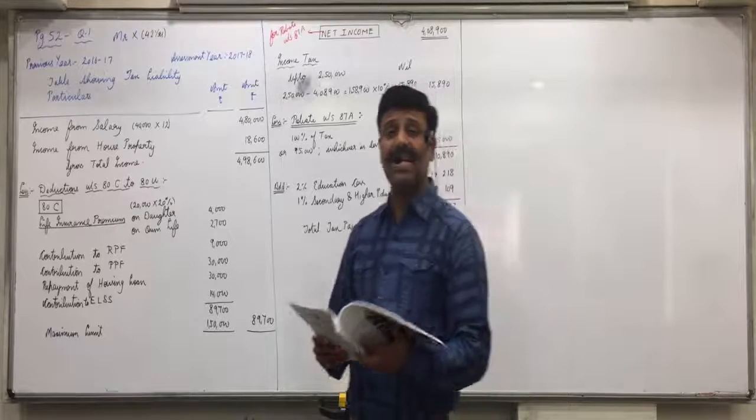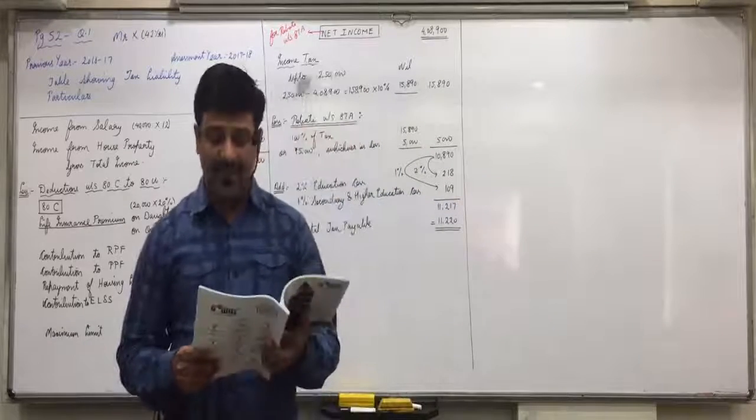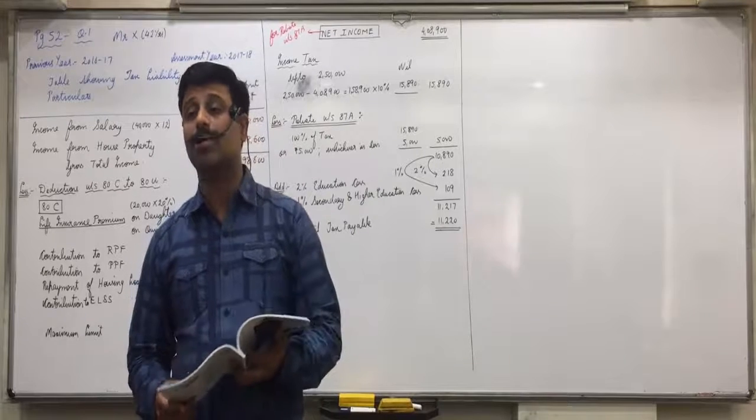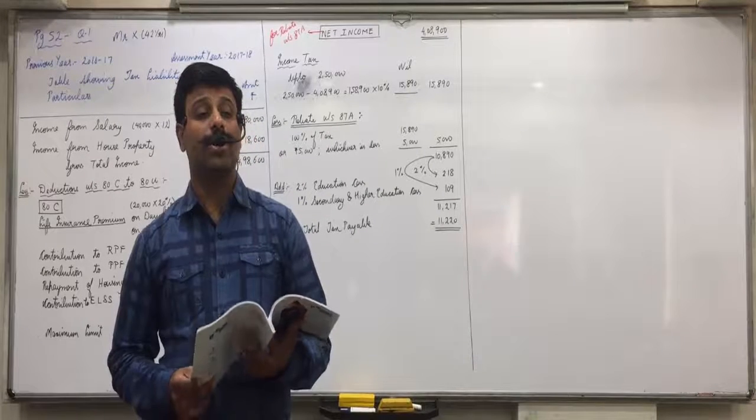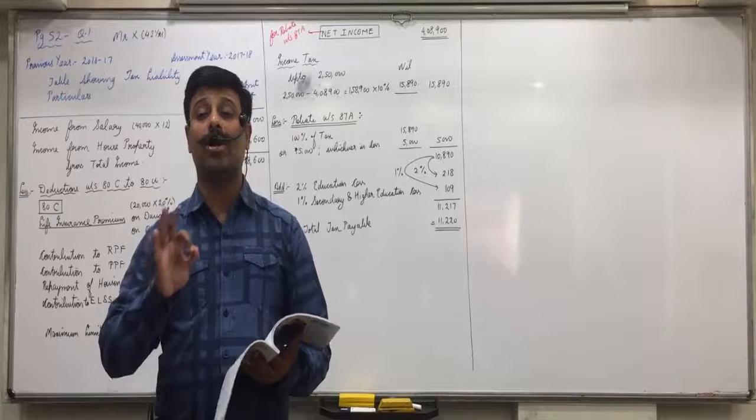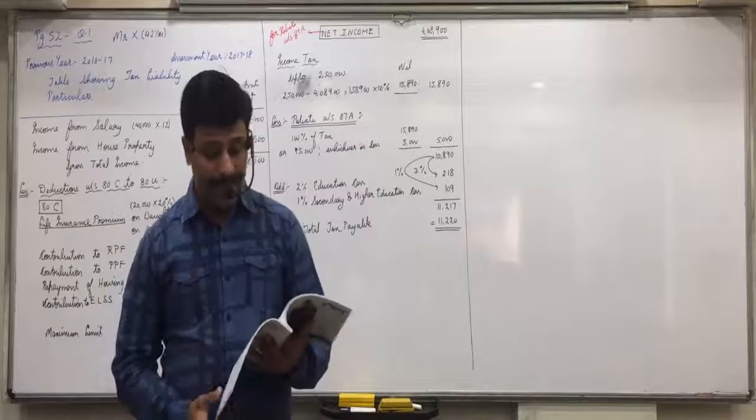Parents of the taxpayer. Parents, are they included? No, so no need to read it further. Put a cross on 500, put a cross on 6,000. Raise your hand who did not understand this. 80C you will not get if it is for parents.